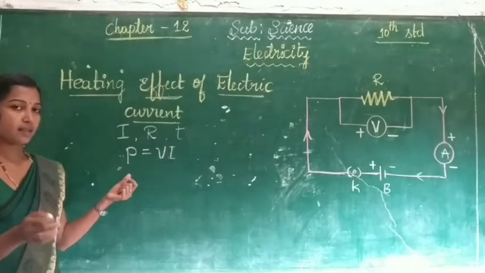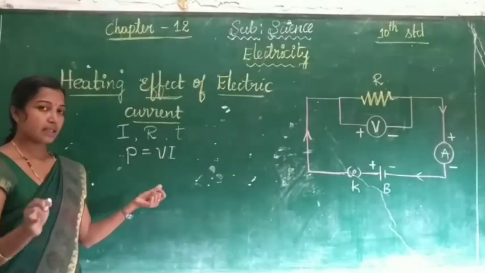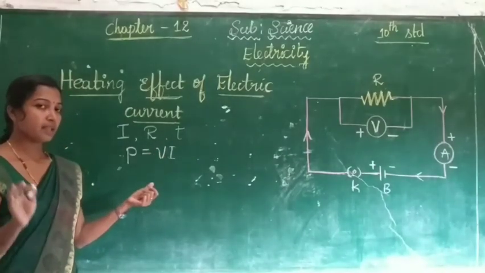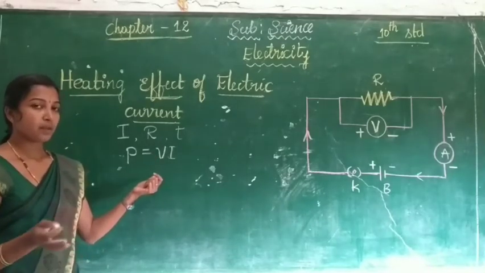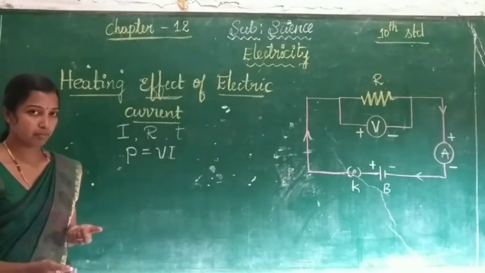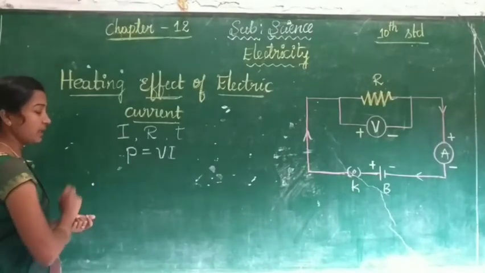The input power is generated by the battery. The potential difference is set up between the ends of the battery, by which current flows in the conductor. The product means the input power. So now, P is equal to V into I.